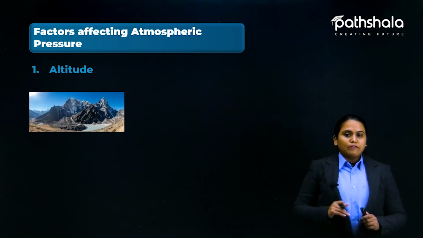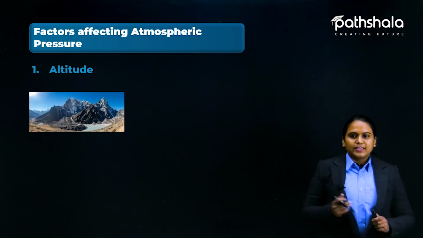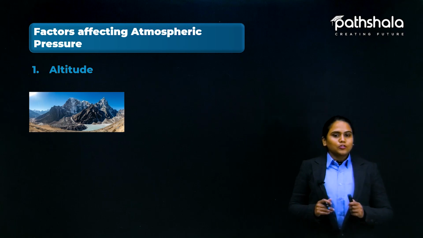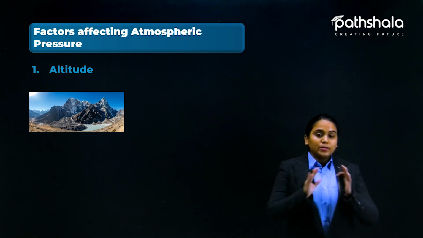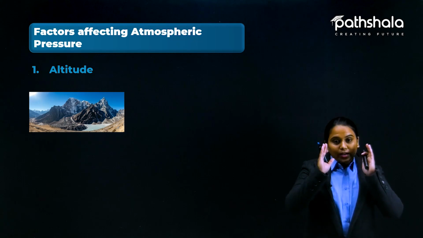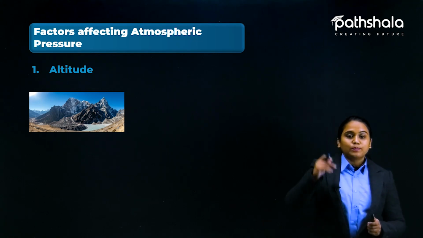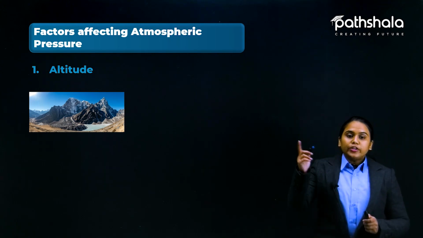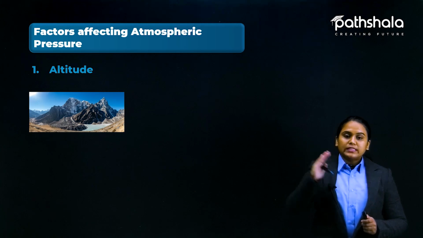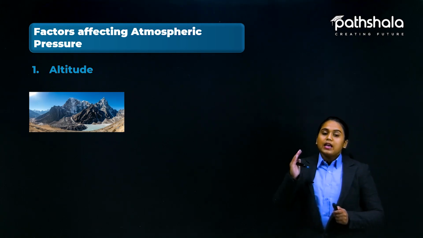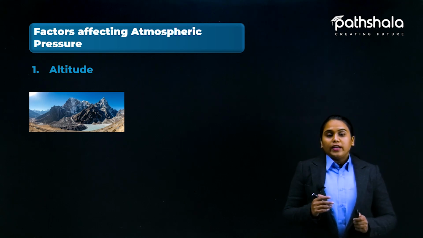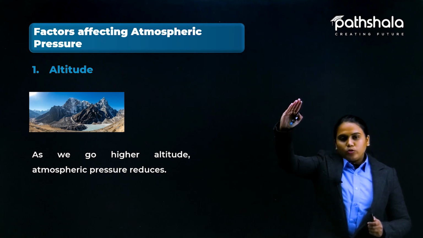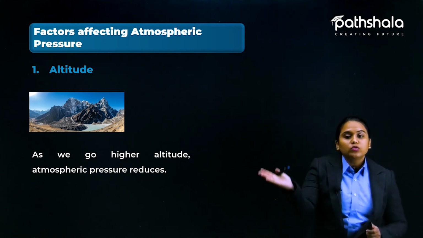Have you seen this example earlier? What is this? You can call it mountains or Mount Everest also, and there are lots of persons that have actually climbed up to Mount Everest. Yes, this is the highest peak of our earth surface, right? So here altitude is responsible for the factors affecting the atmospheric pressure. How? As we go up the mountain, the air pressure reduces.